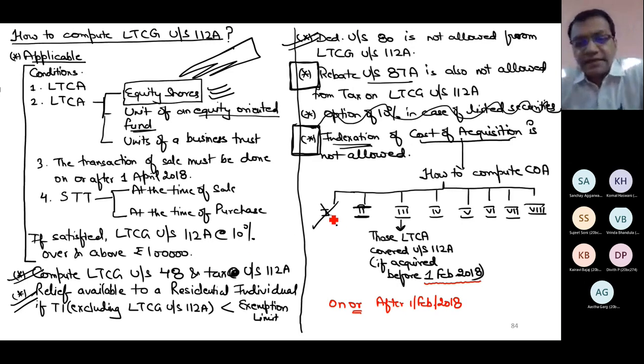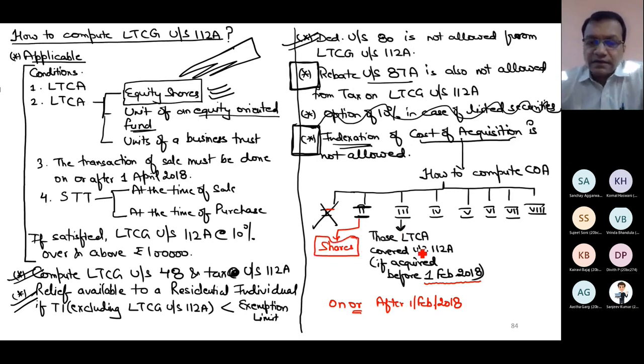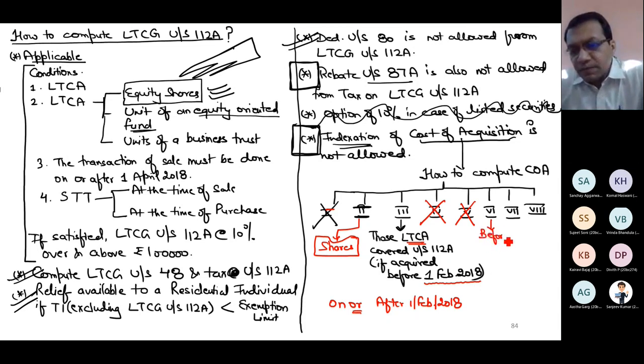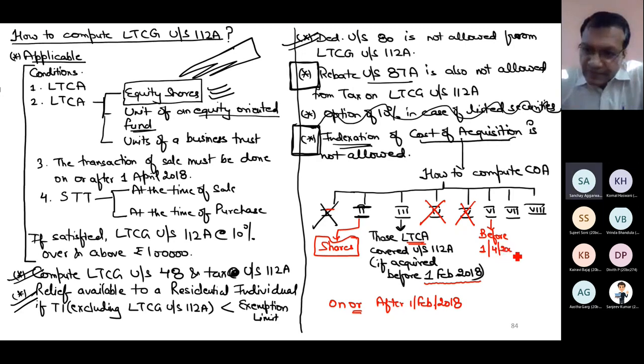Okay, I will tell you this. Let us revise these categories. Category 1 was for trade name, so I removed it. Category 2 was for shares. Here also in section 112A shares are covered, so I'm not removing it. Category 3 is related to these 112A shares if acquired before 1st Feb 18. Category 4 was liquidation, I removed it. Category 5 subdivision, I removed it. Category 6 was related to capital assets which are acquired before 1st April 2001.